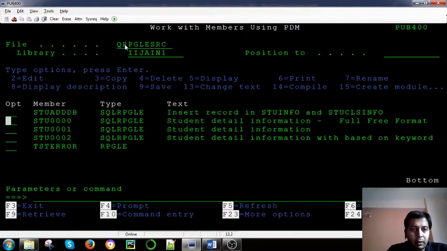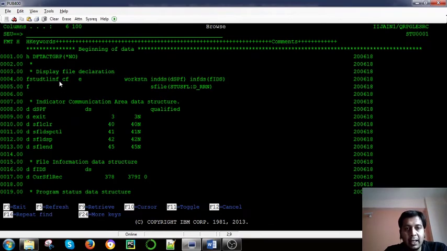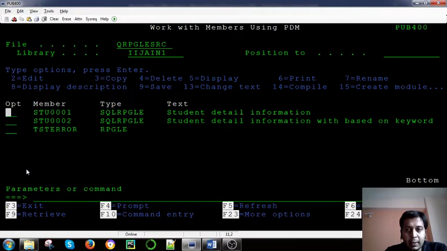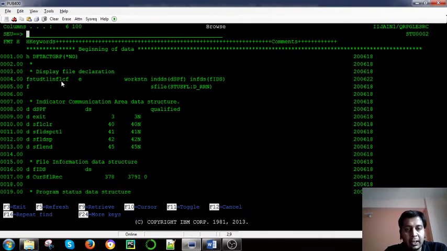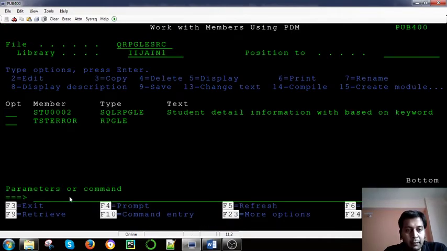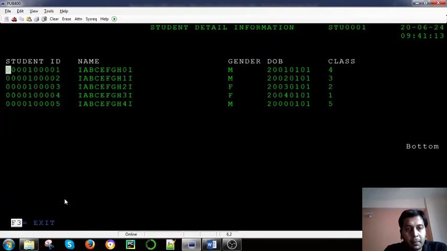Now this is one program where I have declared the first display file, which does not have any reference. And this one is based on the reference fields, with edit code 1, right? So now if we call the first one, STU0001, you will see the layout coming, right?